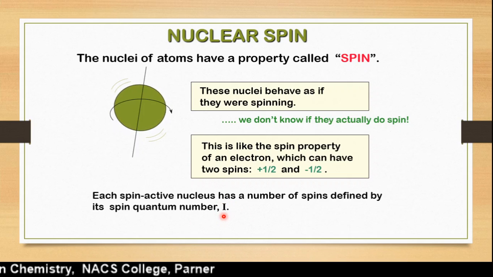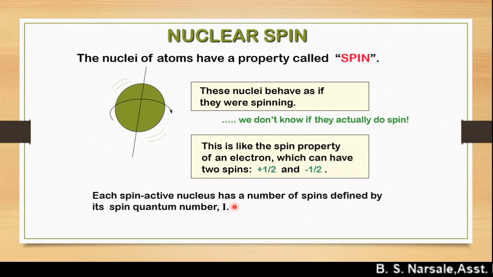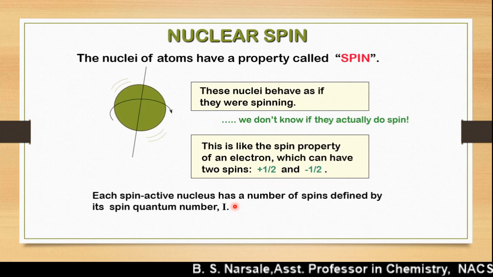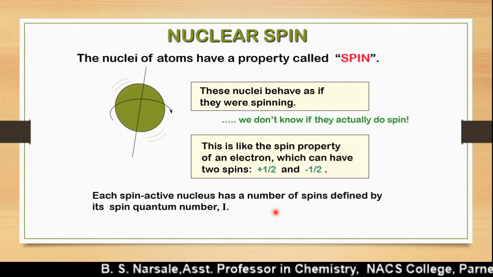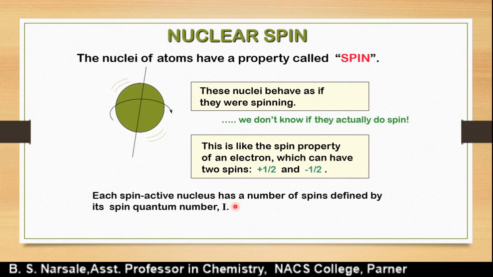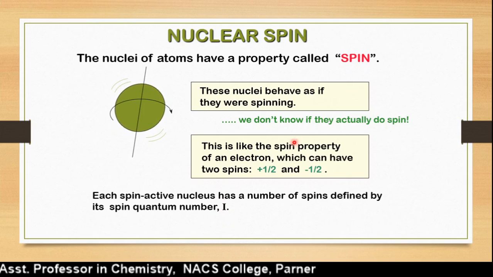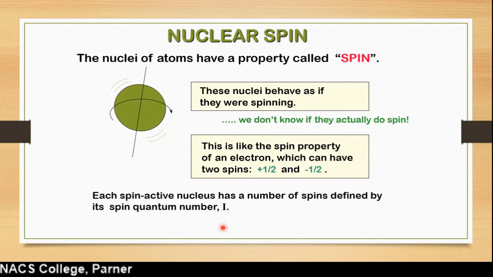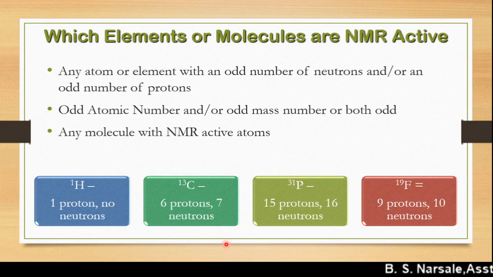According to that we can calculate the number of allowed spin states. I is a physical constant that we call the spin quantum number. Those having a nonzero I value easily show spinning, that is, they are NMR active. Now we have to look at which atoms, elements or molecules are NMR active.